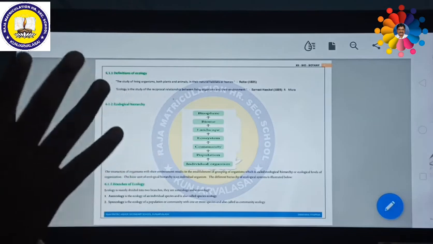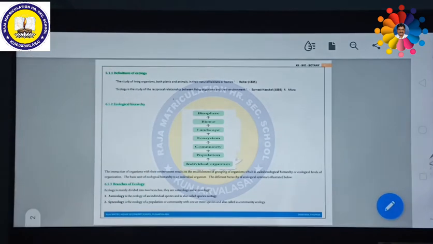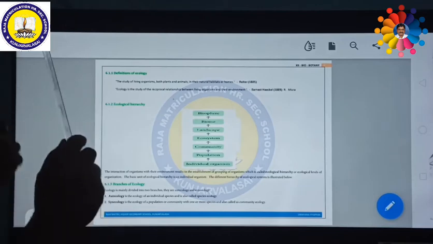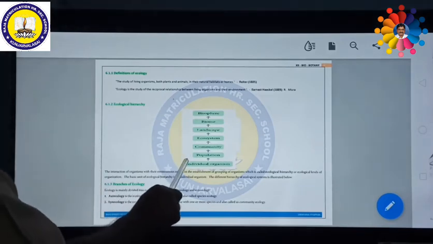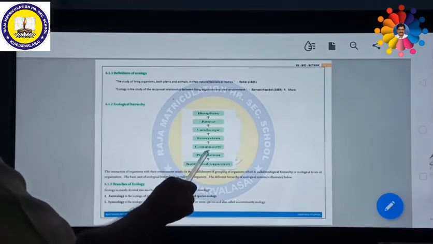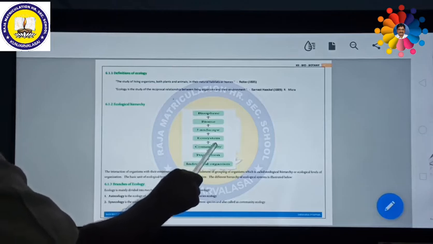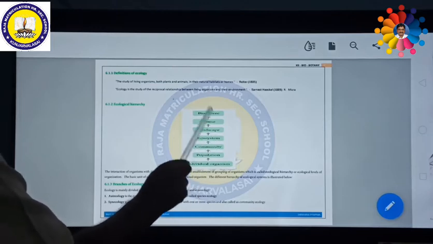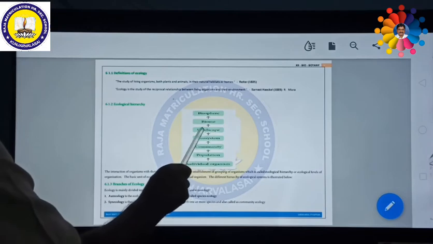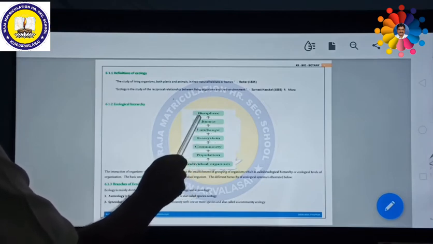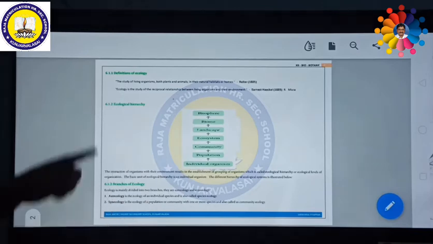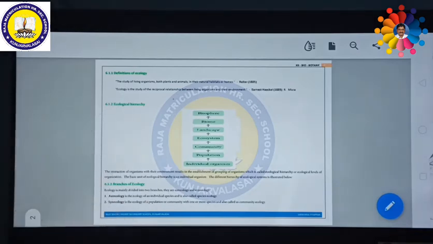All the biomes group together to form the biosphere. So this is the ecological hierarchy order: individual organism, population, community, ecosystem, landscape, biome, biosphere. It's very important; 2 mark or 3 mark questions are often asked. So keep the ecological hierarchy in your mind.